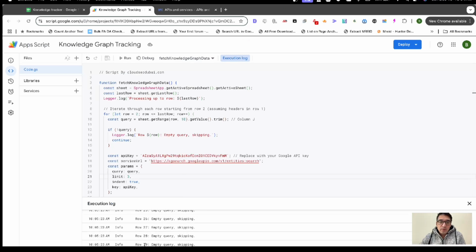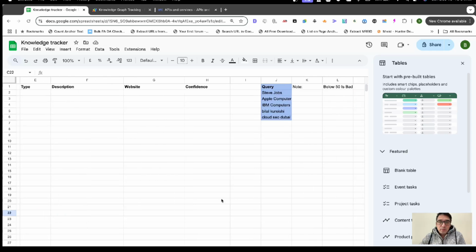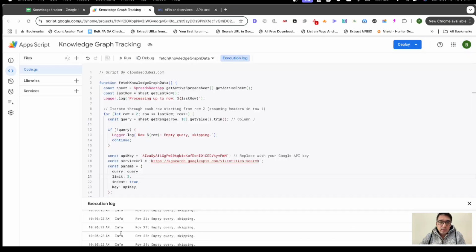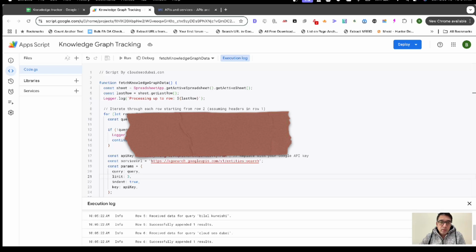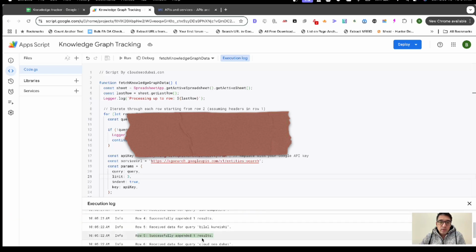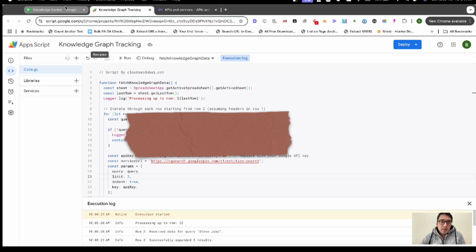It's skipping all these rows because there's nothing in them. If there are errors, or you see that the execution is not completed for any reason, you know there's a problem with the script. But over here, row 5, appended one result, appended one result, appended one result. So this has been successful.